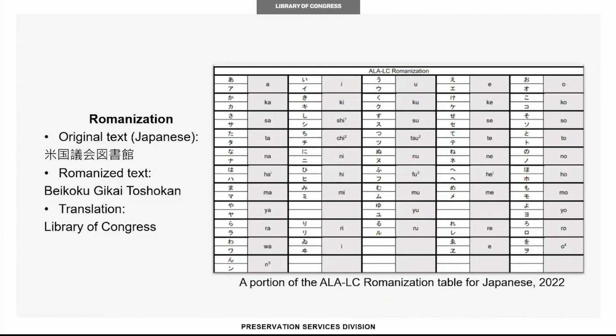Romanization is representing non-Roman characters in the Roman alphabet. The Roman alphabet is used to write English. Romanization helps people who do not know a foreign language to find and share materials written in that language. There is an example of romanization on this slide. As you can see, the Japanese characters on the chart are matched with letters in the Roman alphabet that show how to pronounce them.